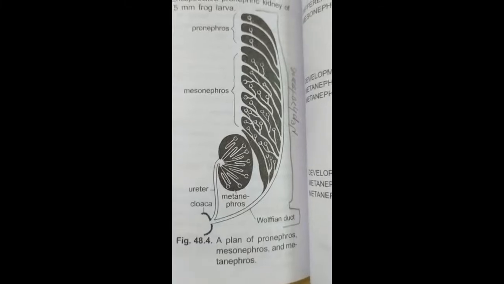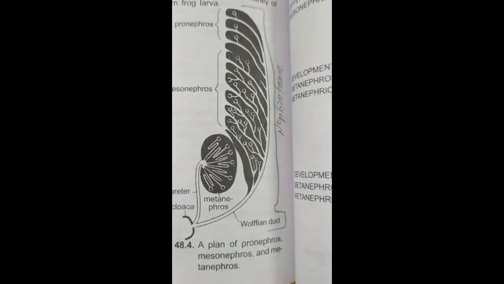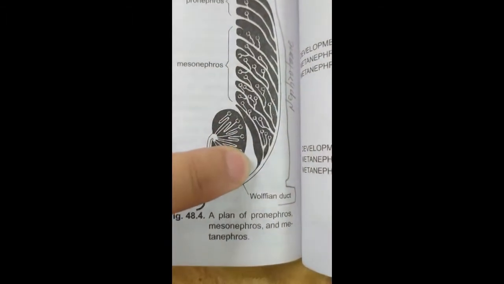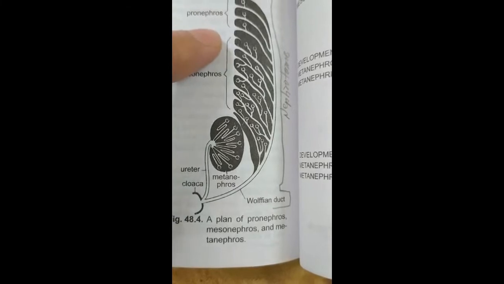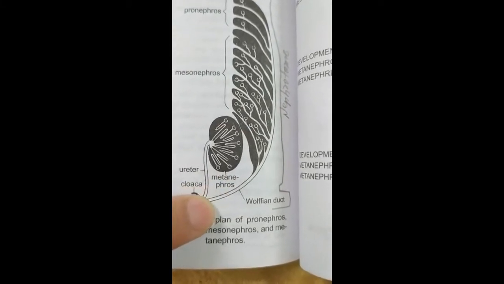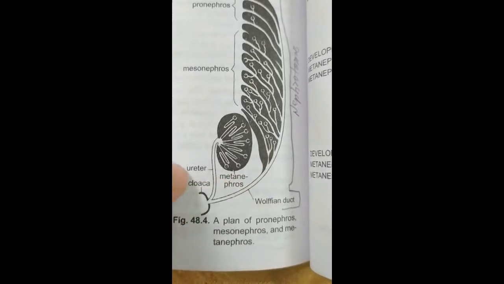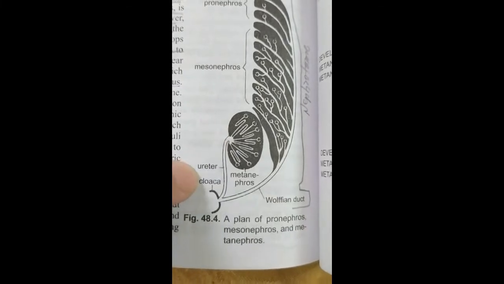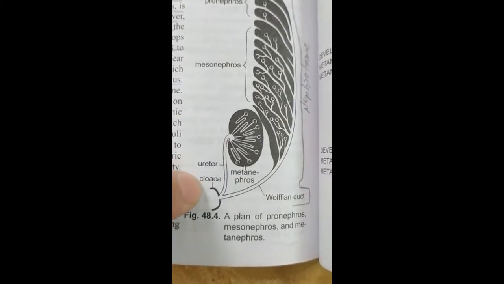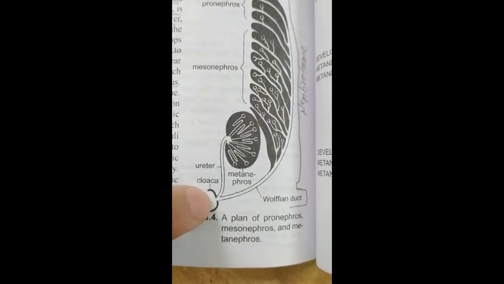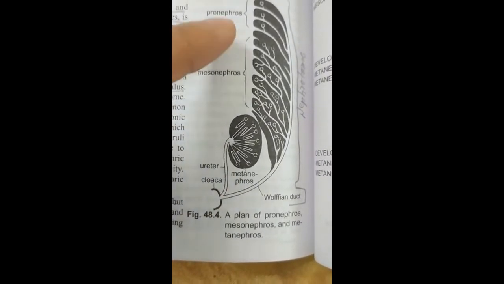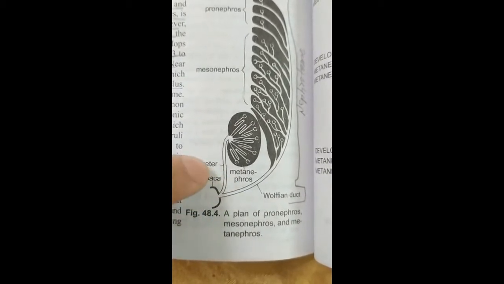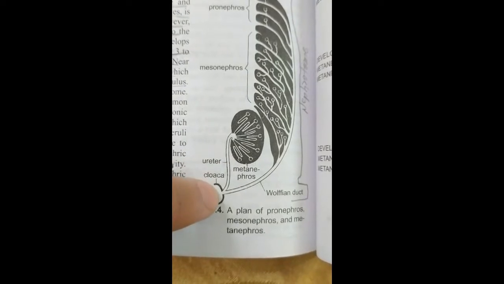But in metanephros, the Wolffian duct, or you can say the mesonephric or pronephric duct, degenerates, and instead of this duct, another duct arises from the metanephric kidney, and now it is called the ureter, and it opens into the cloaca. So the mesonephric duct and pronephric duct open into the cloaca, as well as the ureter also opens into the cloaca.